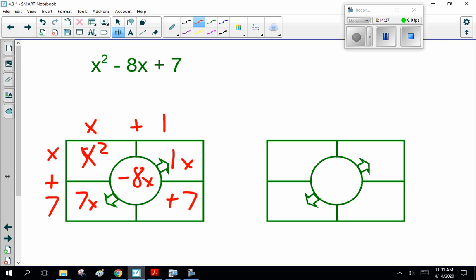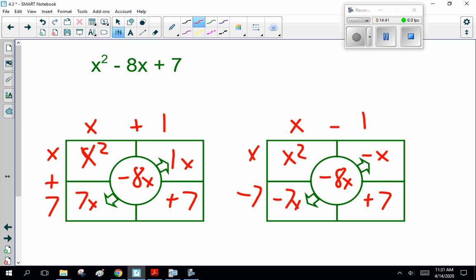That's wrong. What are the other factors of plus 7? Minus 1 and minus 7. It'd be minus x and minus 7x, which add together to be minus 8. And minus 1 times minus 7, yes. So this is x minus 1 times x minus 7.